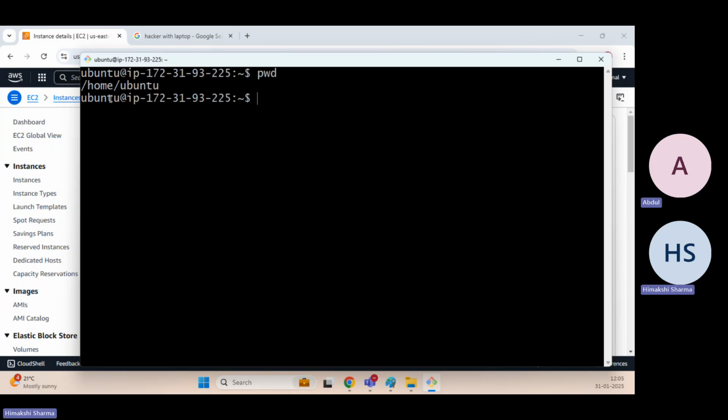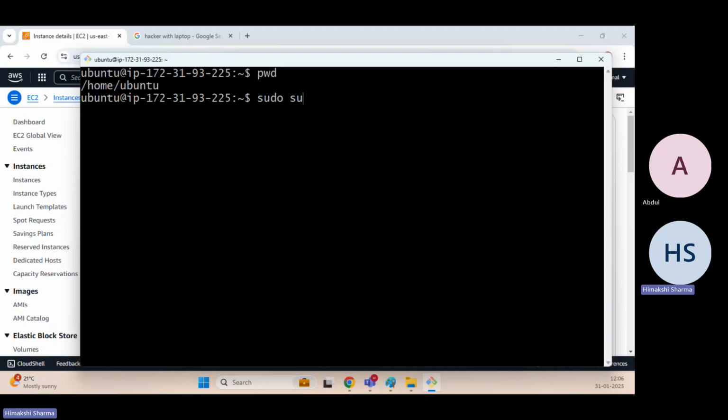If I want to switch from Ubuntu and log in as root, how can I log in?